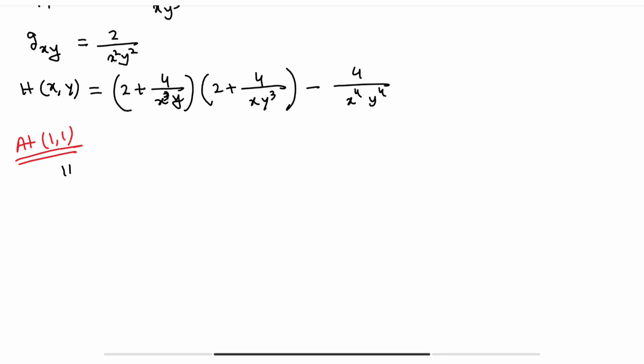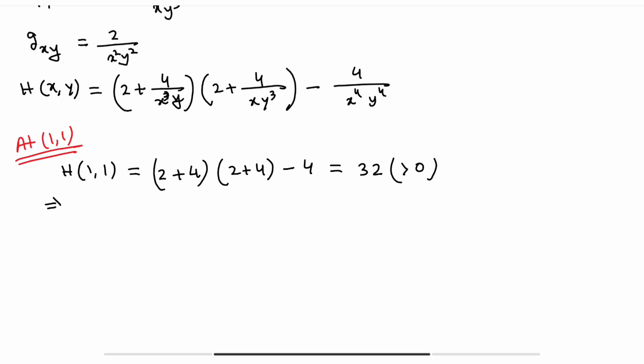First we calculate at 1 comma 1. So h at 1 comma 1 is equal to 2 plus 4 into 2 plus 4 minus 4. So obviously this is equal to 6 into 6, 36. 36 minus 4 is 32, obviously greater than 0, and greater than 0 means extrema exists.